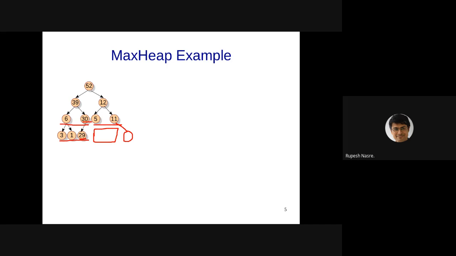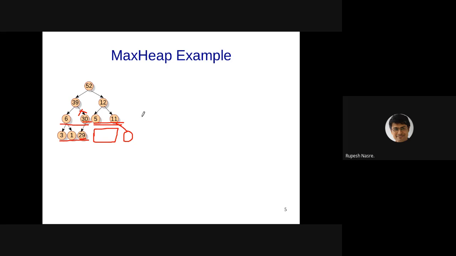But it is also not possible to have something like this, where this link is not present, so 30 and 29 are not present. This is also not possible. In some sense 5 and 11 cannot appear here, those have to be pushed to the left. And as soon as you push this to the left, 5 is the child of 39 and 11 is the left child of 12. Right? So that is what usually happens.